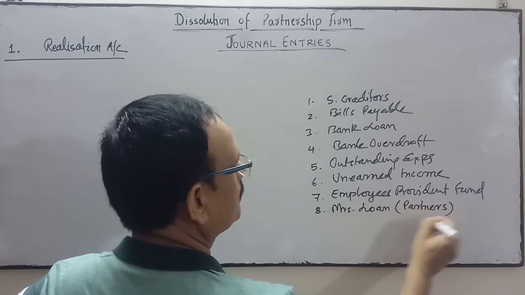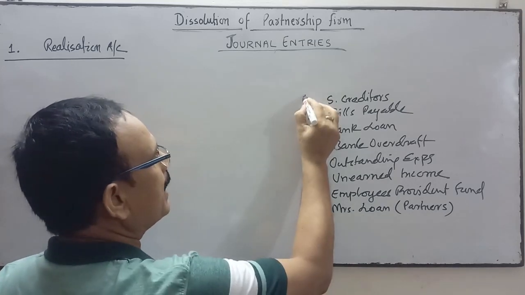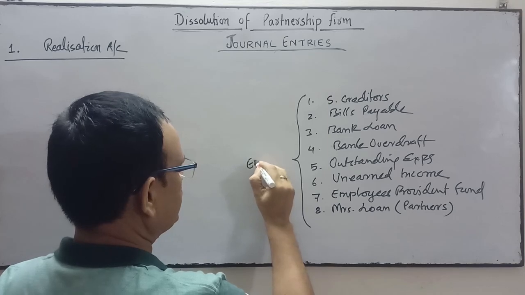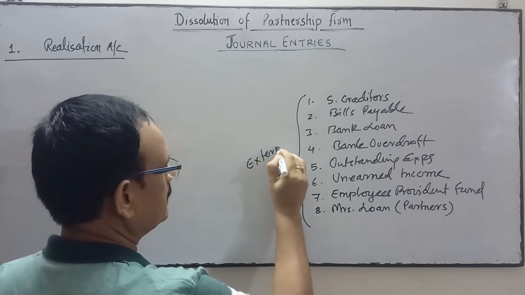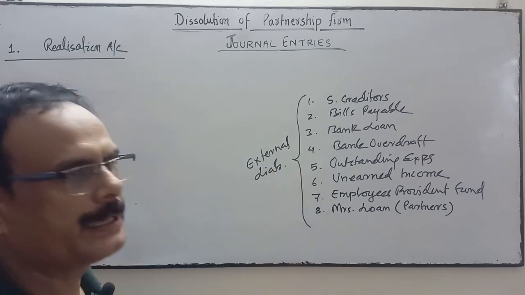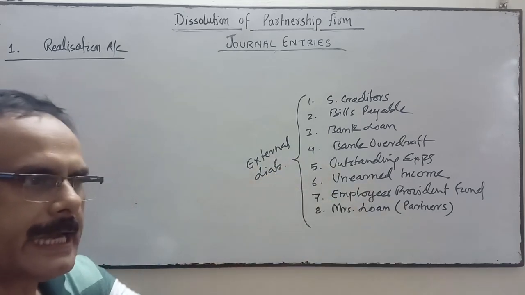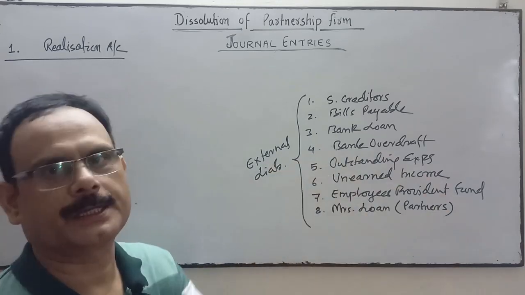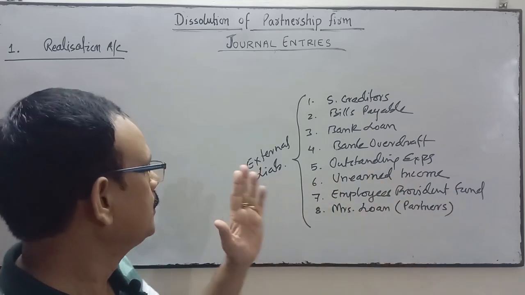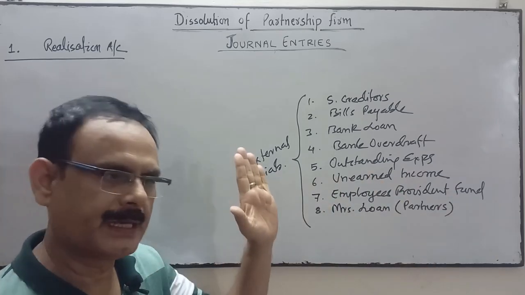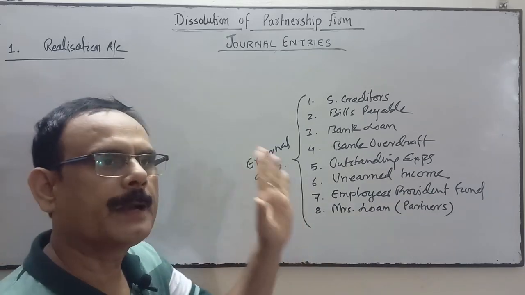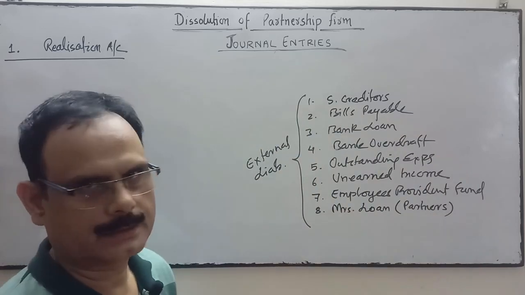Partners miscellaneous loan. These liabilities are called external liability, outside liability, or you may say third party liability. Liability related to the third party. This amount we have to pay the outsiders.